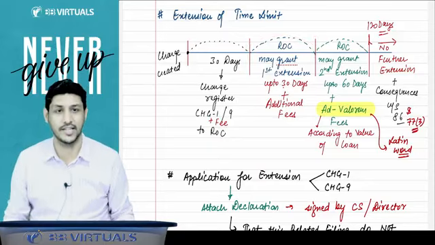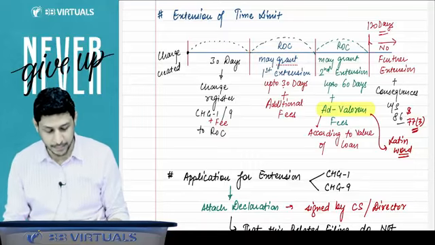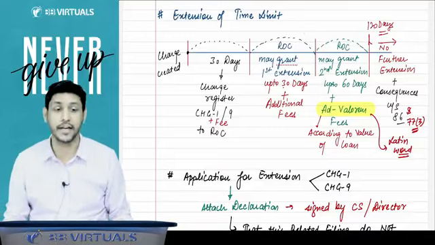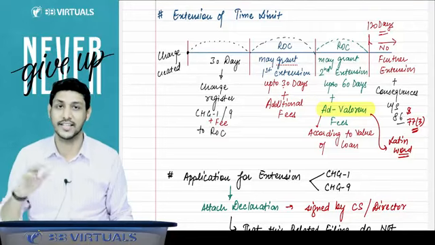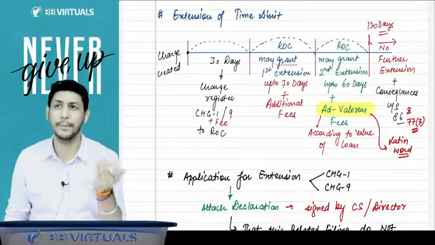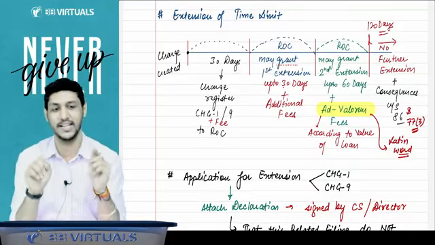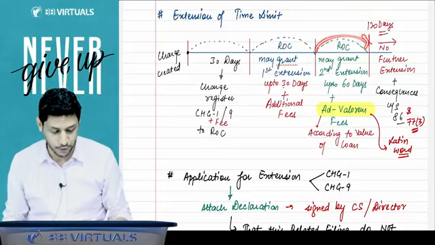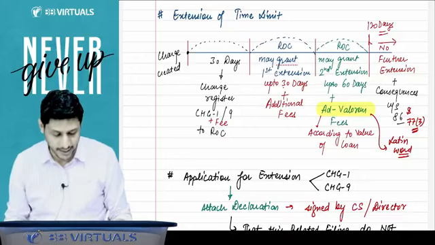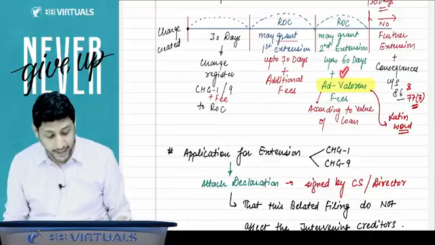ROC may grant you the extension. If ROC grants you the extension, then in the next 30 days you can get that charge registered, but now you have to pay additional fees. And sir, suppose in this period also we are not able to get that charge registered, then what will we do? Then you can make an application to the ROC, and that will be a second extension. That second extension may be granted for up to 60 days. Here the extension can be given for up to 30 days. Here the extension can be given for up to 60 days. And in this case, you have to pay the ad valorem fees.